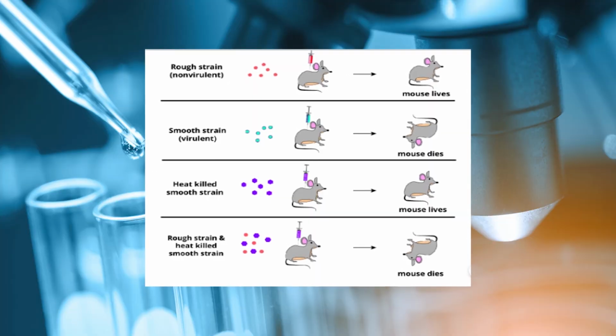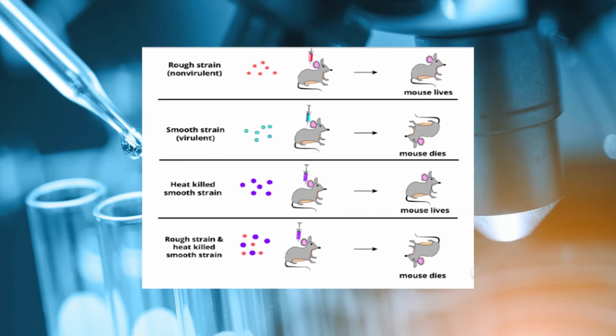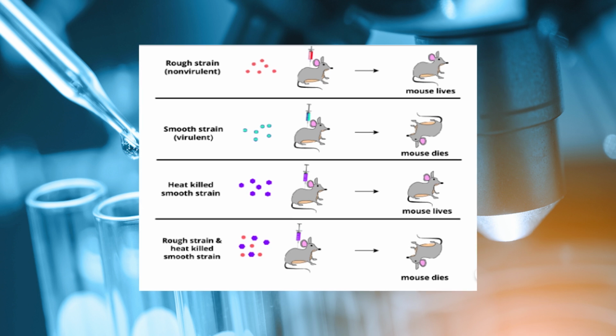Griffith called this factor the transforming principle, concluding that it carried some genetic material from the S bacteria to the R bacteria. This process is known as bacterial transformation and is used in a variety of significant genetic engineering applications. So, here is a pictorial of the transformation process done by Griffith.